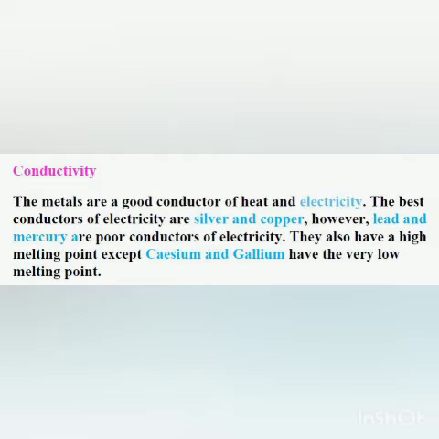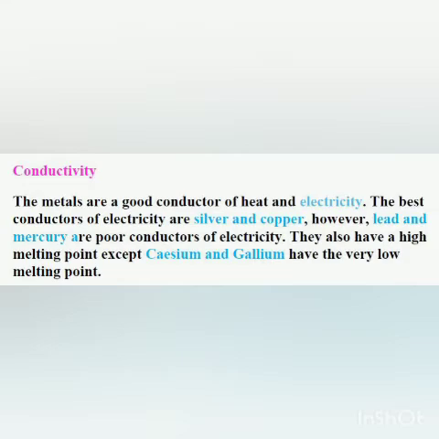Okay. Now, but children, lead and mercury are also metals, but they are poor conductors of electricity. And the metals have a high melting point, except cesium and gallium. They are the exceptions, and you should remember the exceptions. These two metals, cesium and gallium, have a very low melting point. High melting point means they need a high amount of heat to change from solid to liquid, to melt. Now children, just see this experiment.